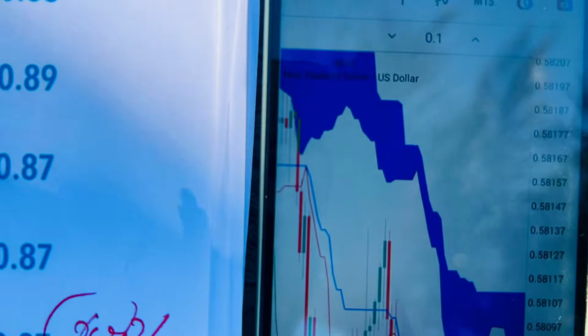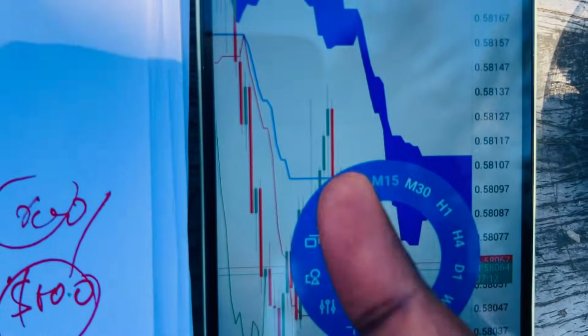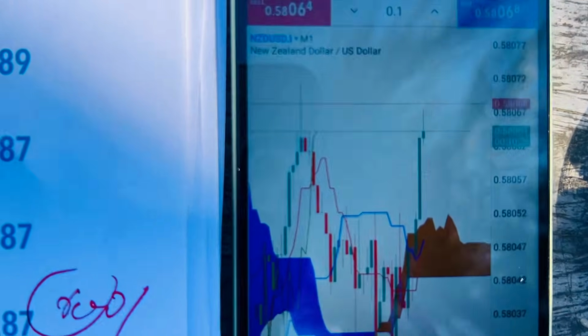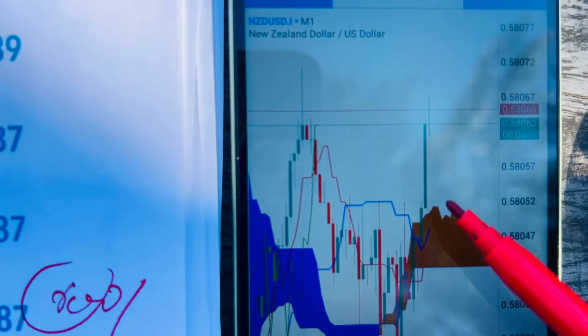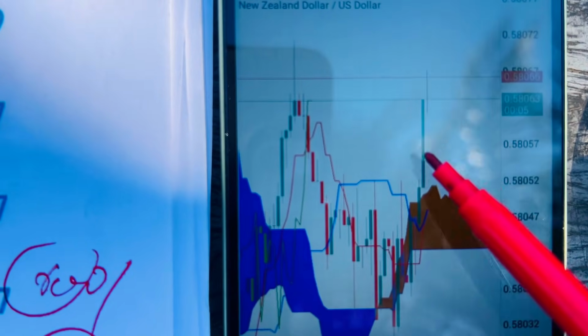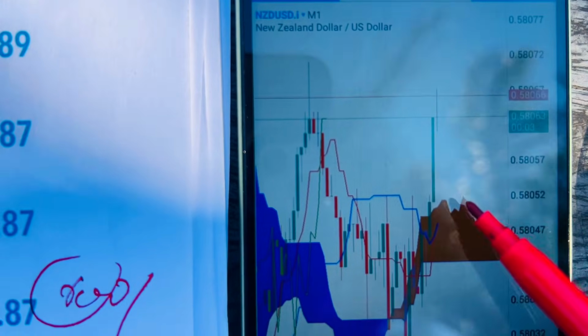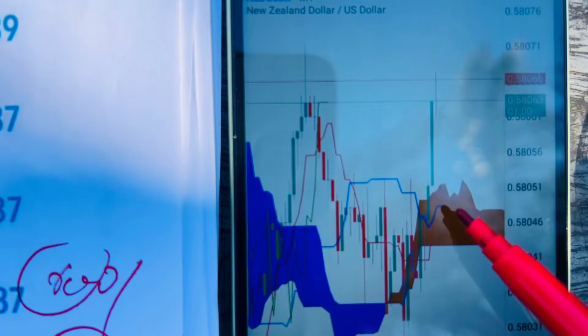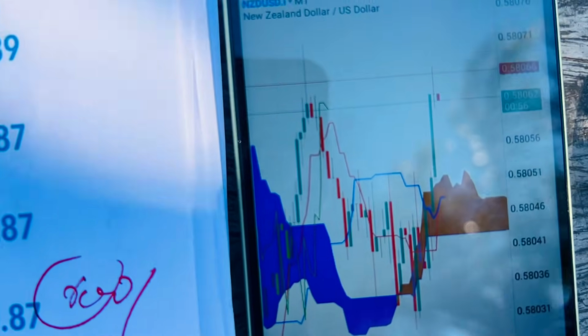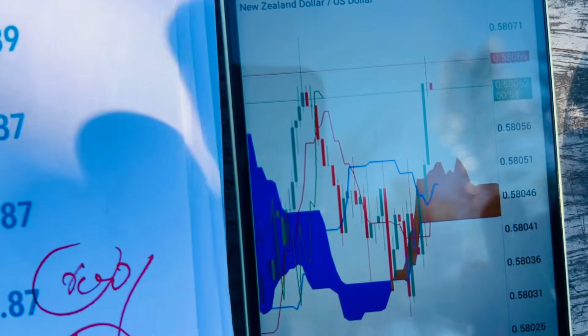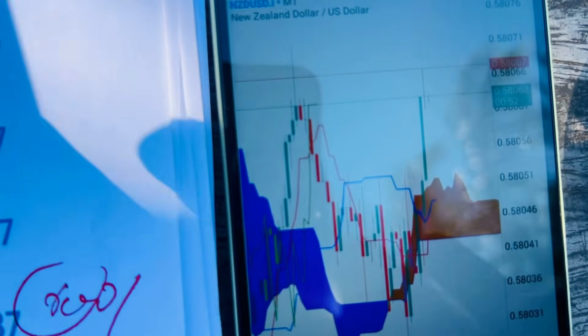Now, what you're looking for, if right now the news, you go to the 1M time frame. Remember, we're using the 1M time frame. If the news happens, and it's about time for us to trade the news, you're trading them on the 1M time frame, and the chart is above the cloud, you're looking to buy. If it's below, you're looking to sell. Right? You can also apply this strategy using the NFP,